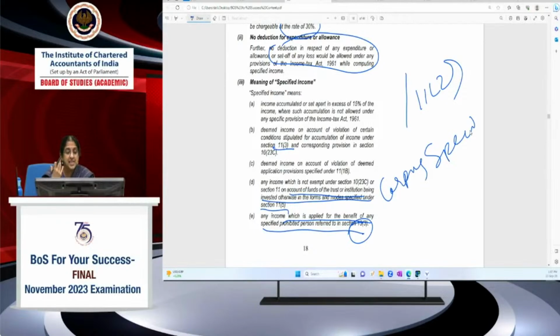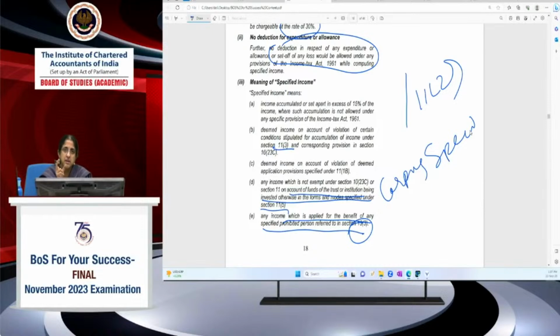So what exactly you have to keep in mind for the purpose of this case scenario also, like 11.2, when I'm accumulating income, it's subject to certain conditions. Suppose that condition I'm not fulfilling. Suppose I'm donating it to some other charitable trust out of that accumulated income, then that is a specified violation.